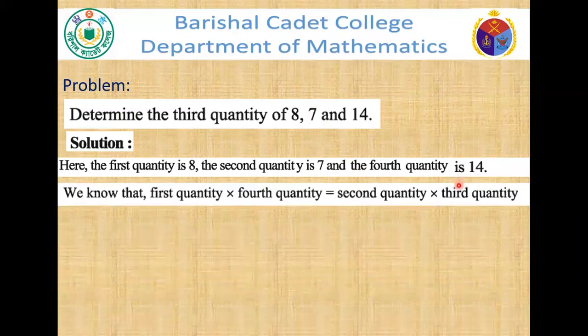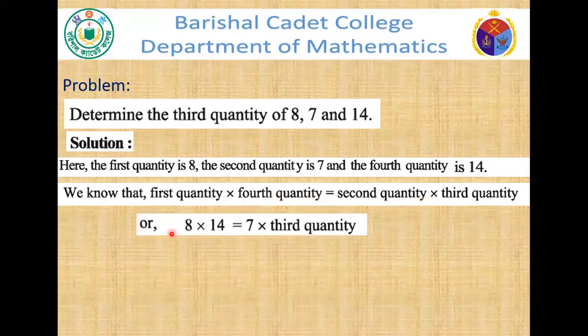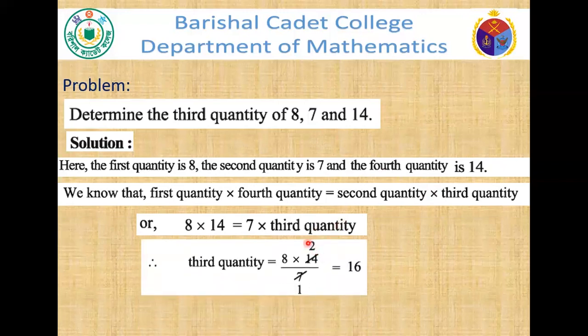Now we know that the first quantity into the fourth quantity equals the second quantity into the third quantity. Putting the values, we get 8 into 14 equals 7 into the third quantity. Then the third quantity will be equal to 8 into 14 divided by 7.